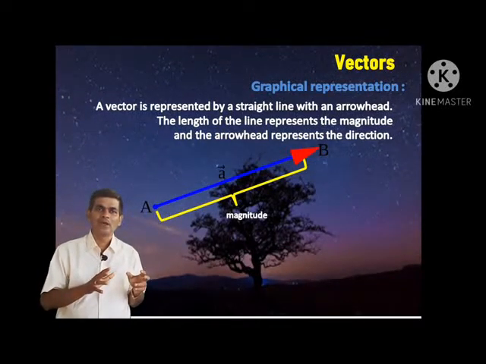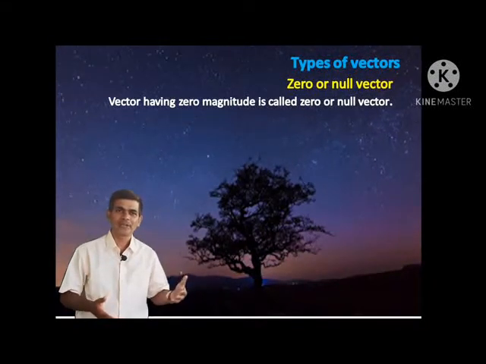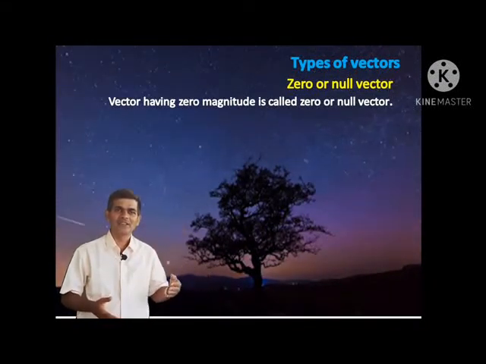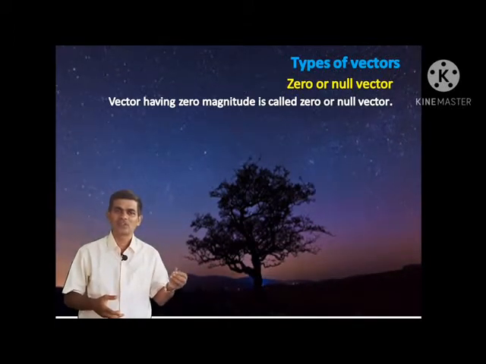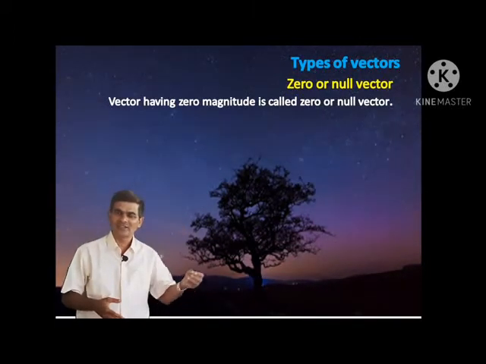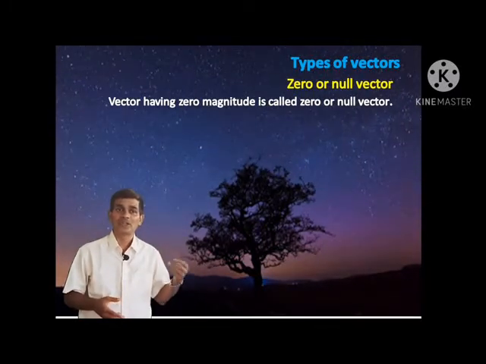Similarly, now we are discussing different types of vectors. There are different types of vectors. From the examination point of view, one-mark questions ask what is a null vector, what is a zero vector, unit vector, etc. Let us see the types of vectors. First, the zero or null vector.